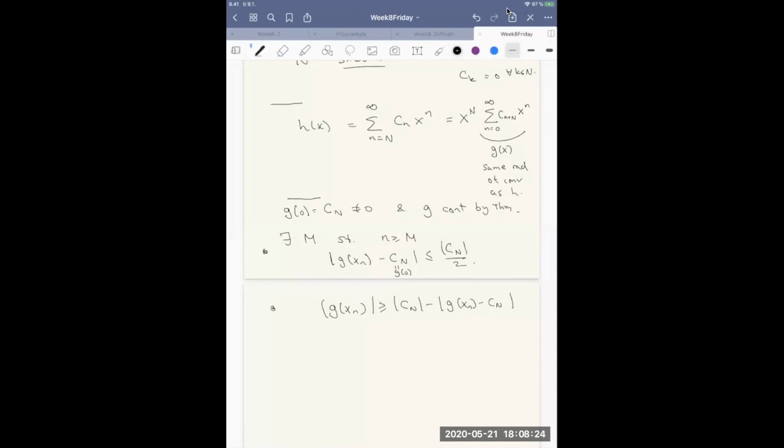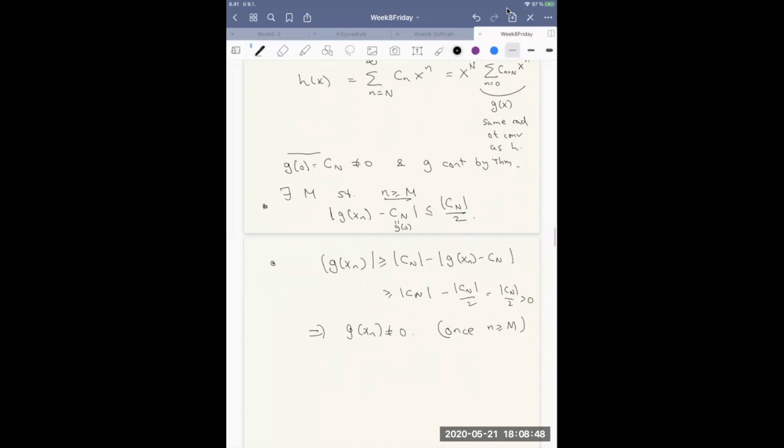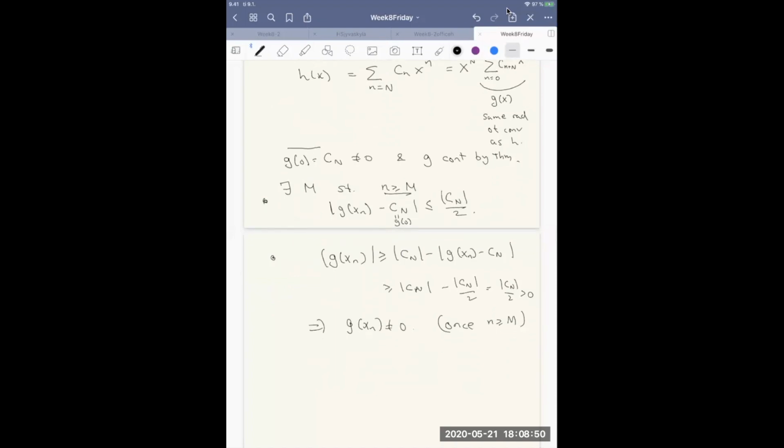And well, the distance between them is at most a half of the absolute value of c_N. So this is the absolute value of c_N over 2, which is positive. Therefore, g(x_n) cannot be equal to 0 once n is bigger than or equal to M. This is our assumption constantly for this part. So g(x_n) is not equal to 0 once you have a large index.